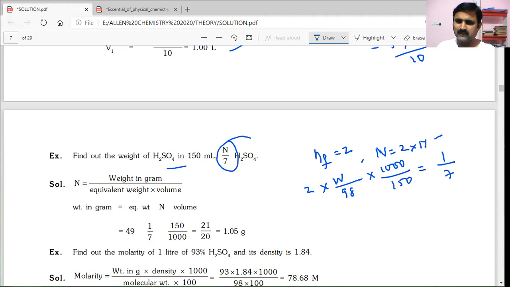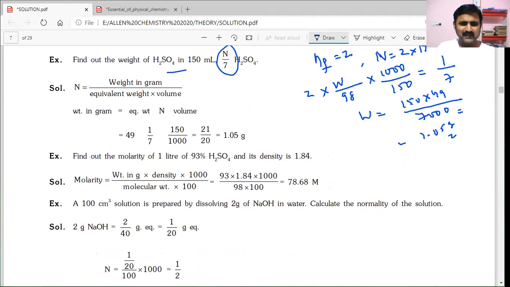Actually, the equivalent weight of H2SO4 is now 49. So W is equal to 150 into 49 divided by 7000. So we got 1.05 grams.